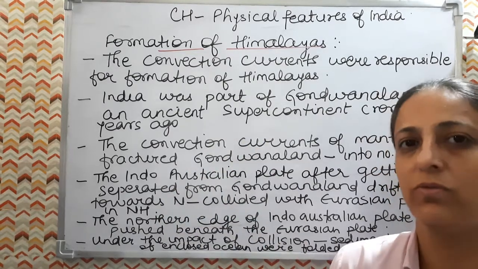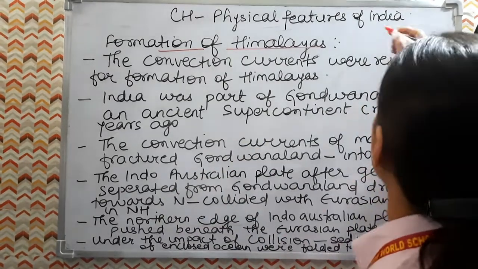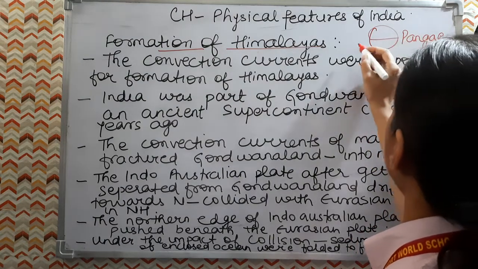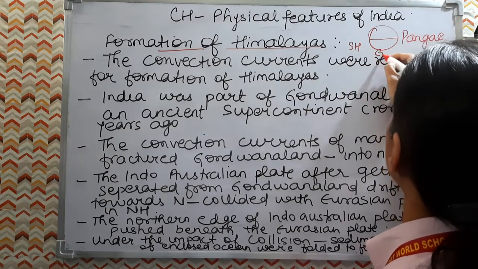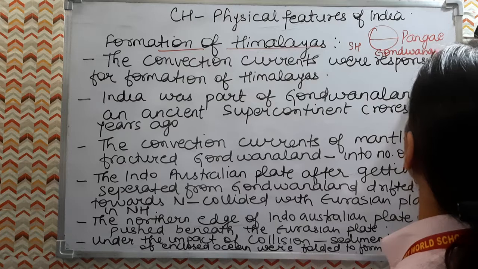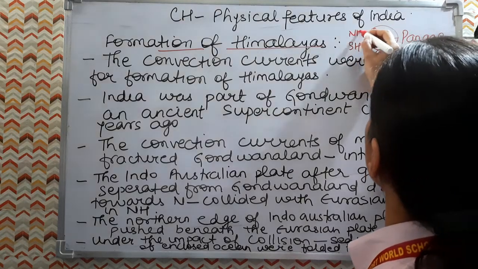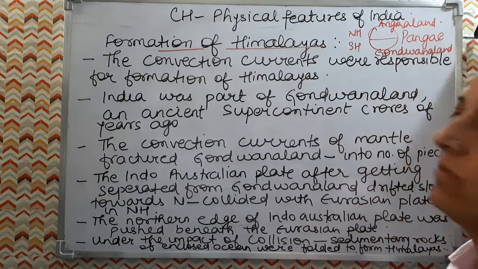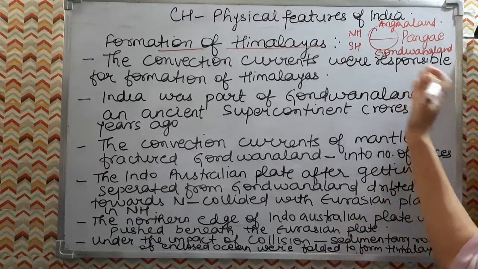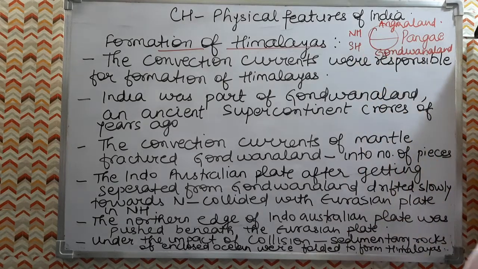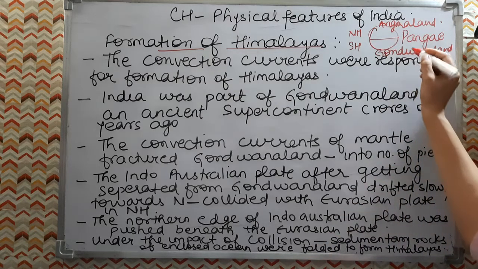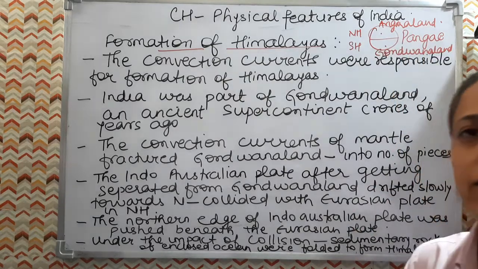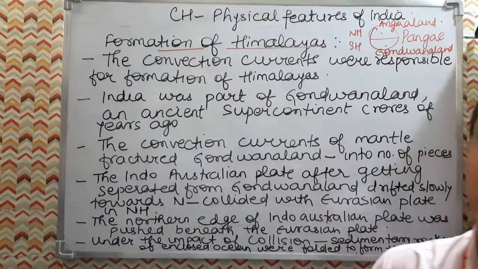So one supercontinent was there, Pangaea. Suppose this is Pangaea. The southern hemisphere was known as Gondwana land and the northern hemisphere was known as Angara land. The Indo-Australian plate was part of the southern hemisphere, and the Eurasian plate was part of the northern hemisphere.